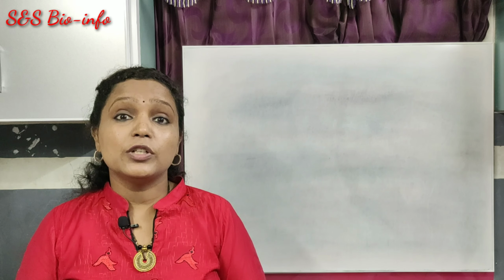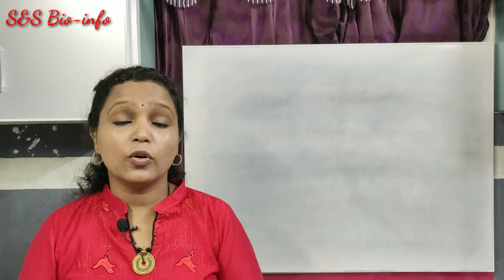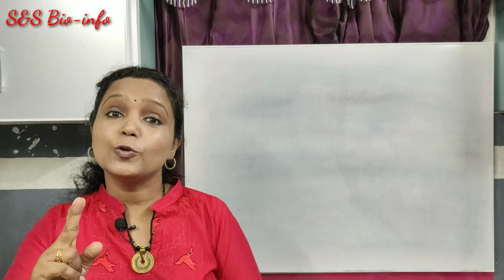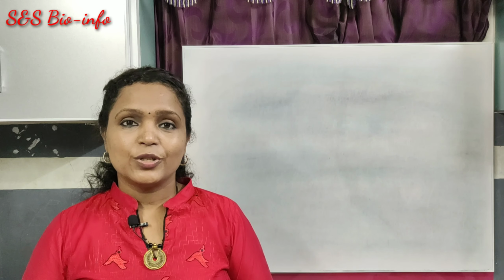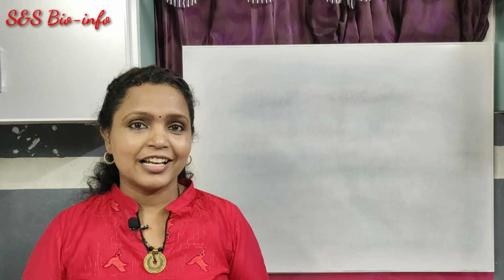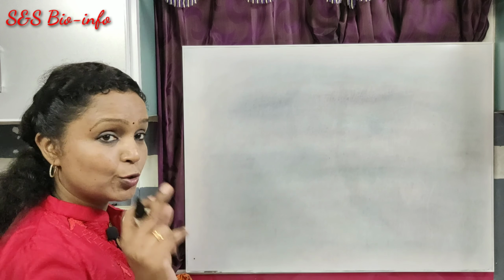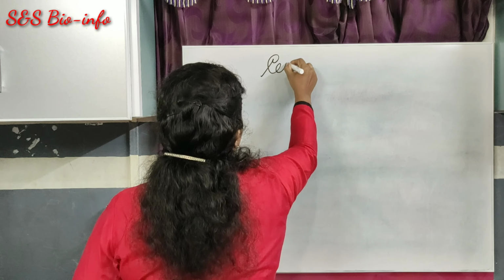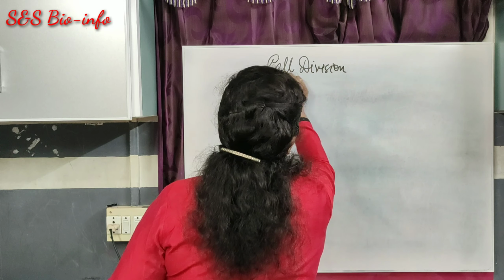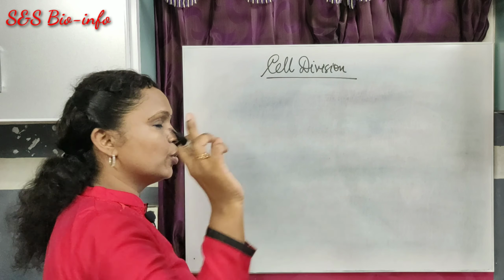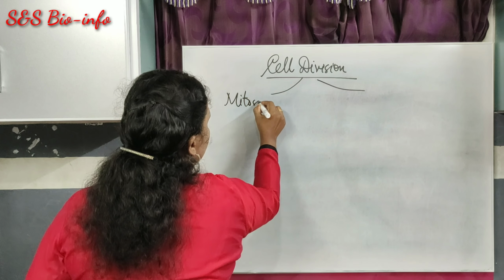There are mainly two types of cell division in living organisms. That means living organisms exhibit two types of cell division. Those are meiosis and mitosis. So today we are going to study more details about the cell divisions that take place in living organisms. So today's topic is cell division. It is of two types. Those are mitosis and